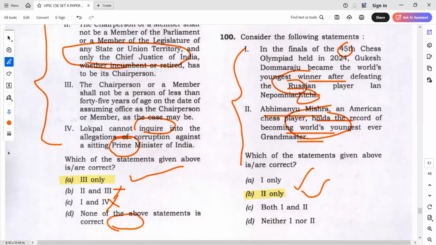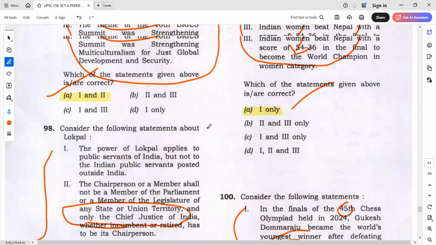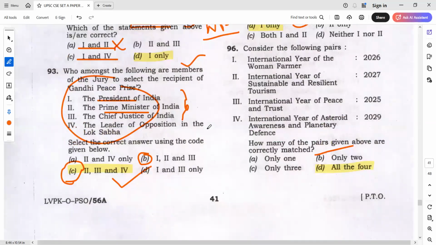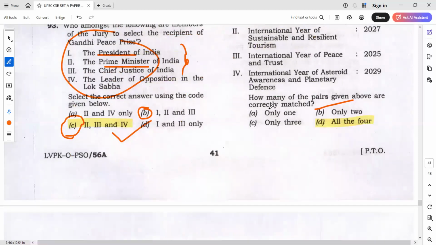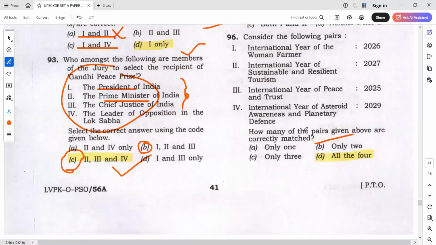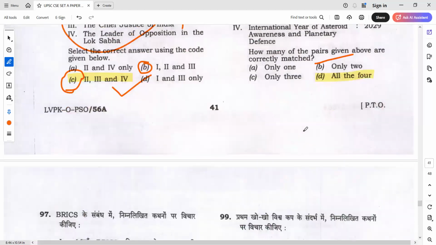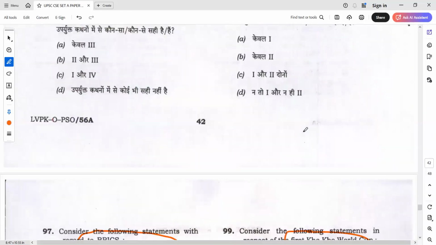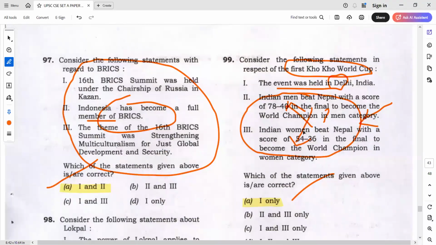And 96, okay, I'll just go through 96 once again. But as far as my knowledge goes, it should be all. I'll check it once again. No issue. But this is exactly how you have to answer the questions. This is how you have to deal with the question paper.